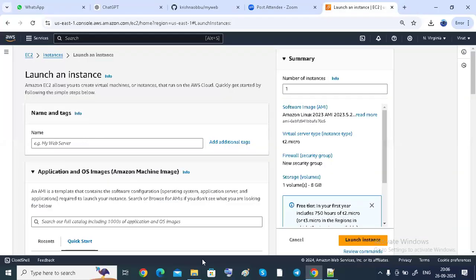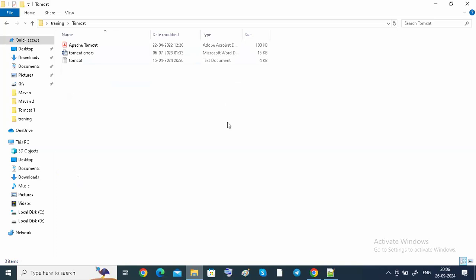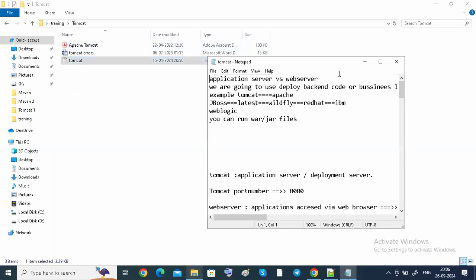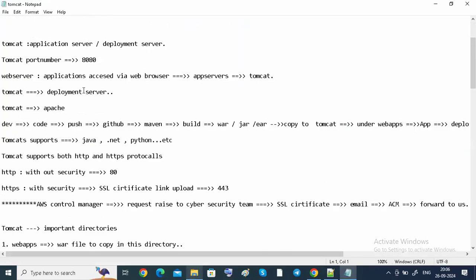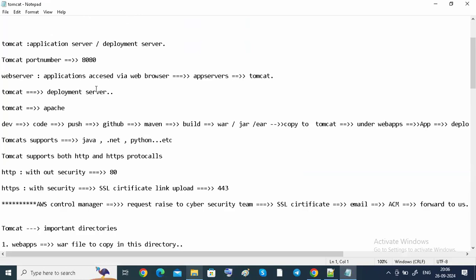Before launching, we are going to discuss this Tomcat theory. We have already seen Tomcat in a practical way, but we have to go for the theory today. Today we are going to discuss Tomcat.